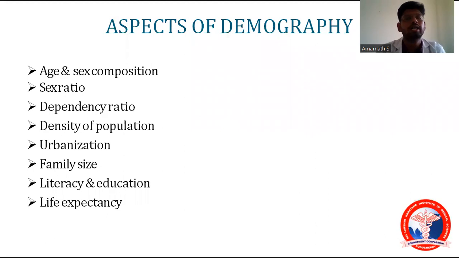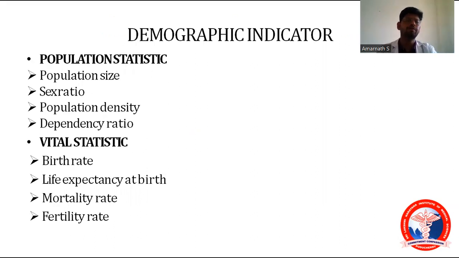Next, moving on to the aspects of demography: age and sex composition, sex ratio, dependency ratio, density of population, urbanization, family size, literacy and education, and life expectancy. All these topics will be covered in two subgroups under demography indicators: population statistics and vital statistics.